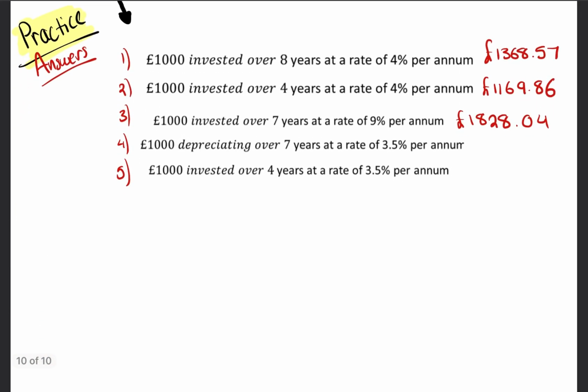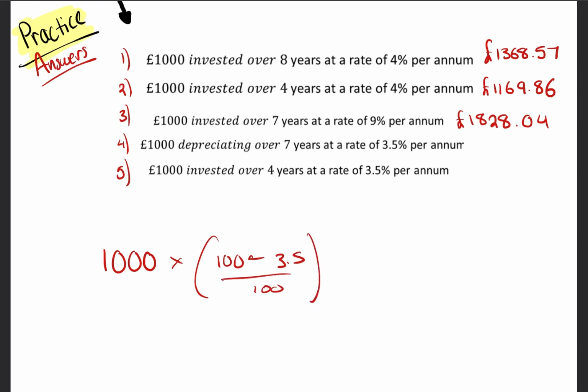Here's the first 3. Question 4. Let's just look at it. It depreciates by 3.5% a year. So this could be the same thing. 1,000 times 100 minus 3.5 over 100 to the power of 7.